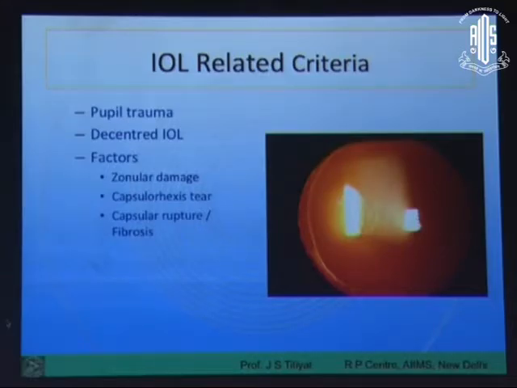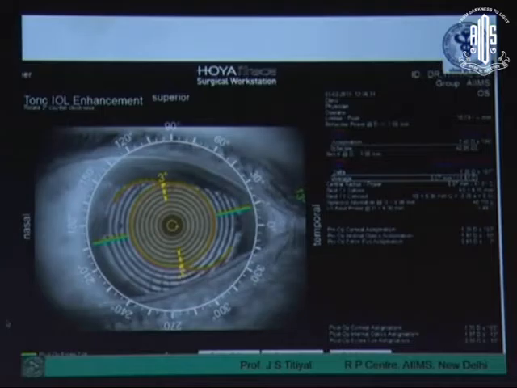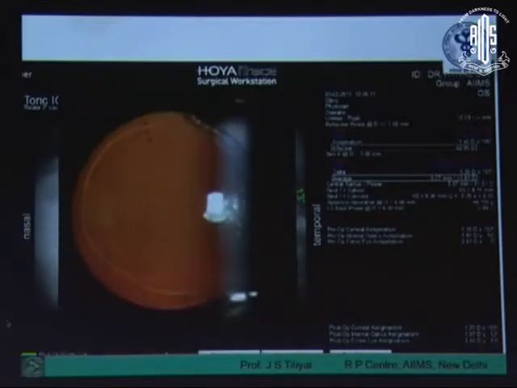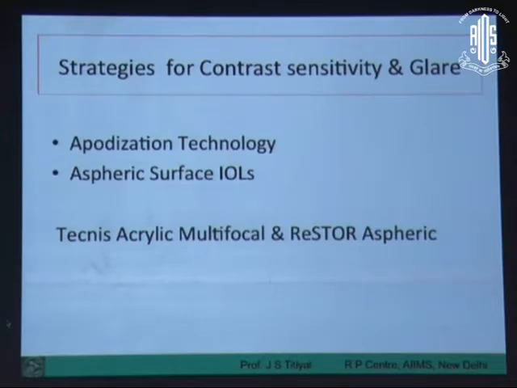Pupillary trauma, which I talked about, may sometimes be a factor for these patients. Decentered IOL can happen because of various reasons. If you put a toric IOL, you must do an eye trace and see the position of your toric axis. Large deviations should be tackled as fast as possible, within the first few weeks, so they don't get into this problem.